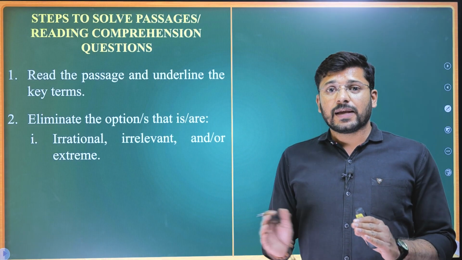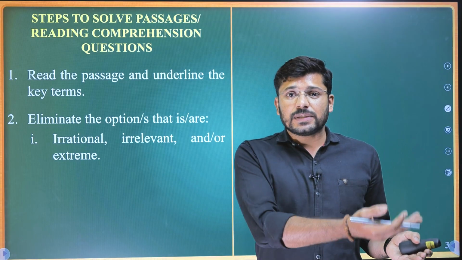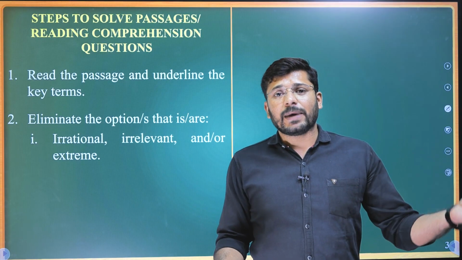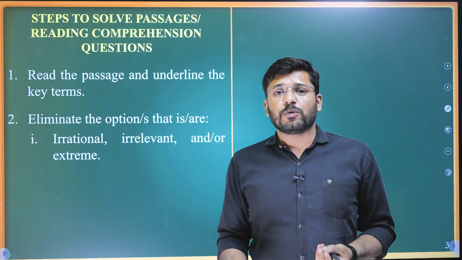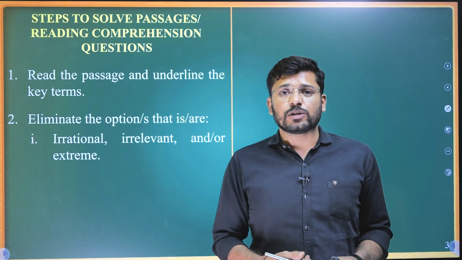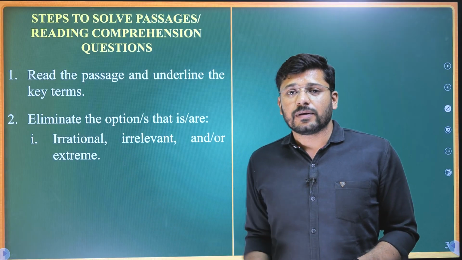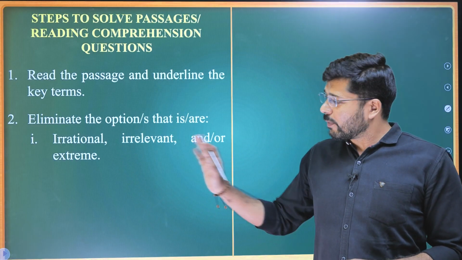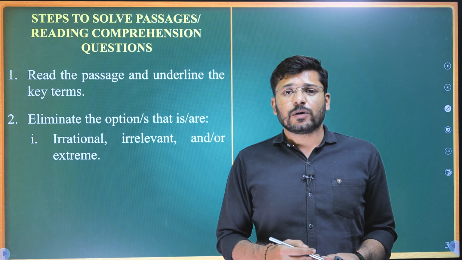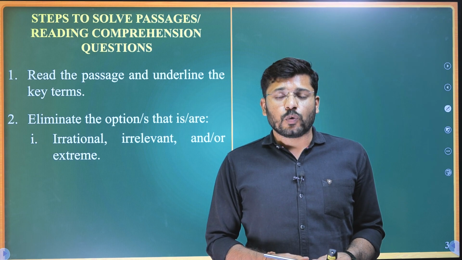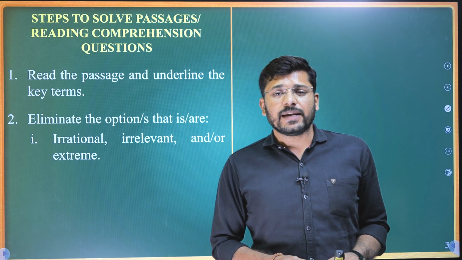Not always. If the passage itself gives the extreme condition, then it is okay. If the passage is not giving you an extreme opinion and the option does give an extreme opinion, then it is to be eliminated. However, most of the time you can eliminate the options using words like only, all, every.